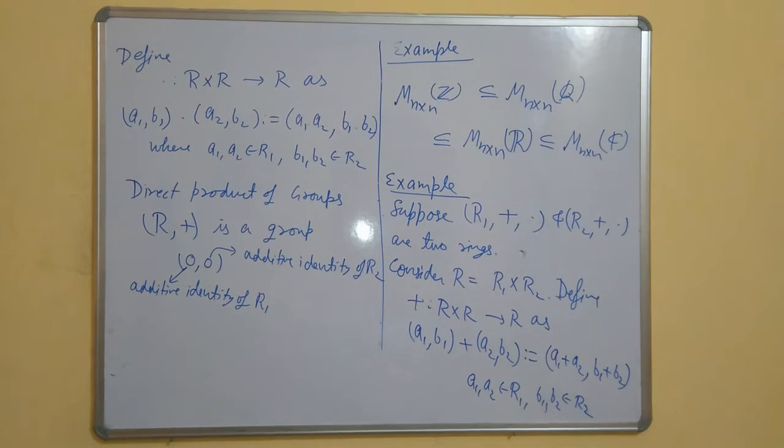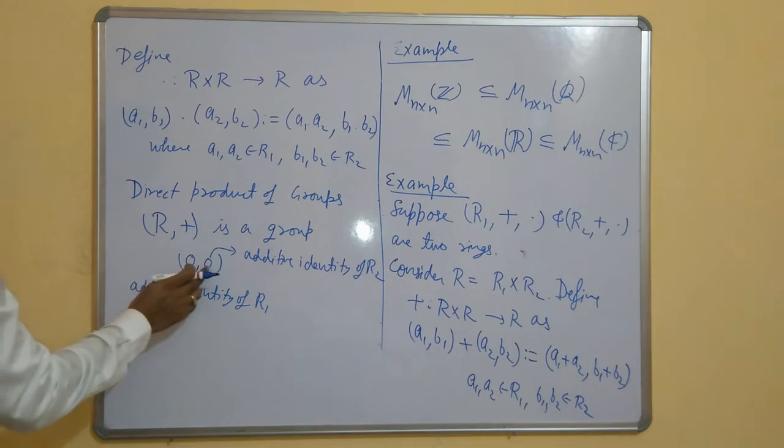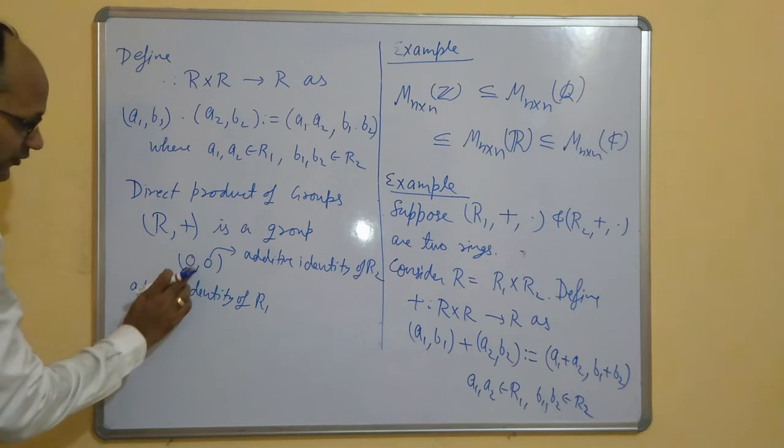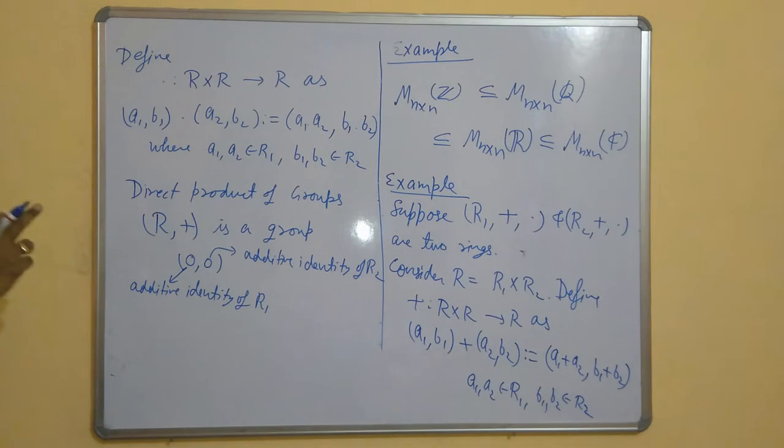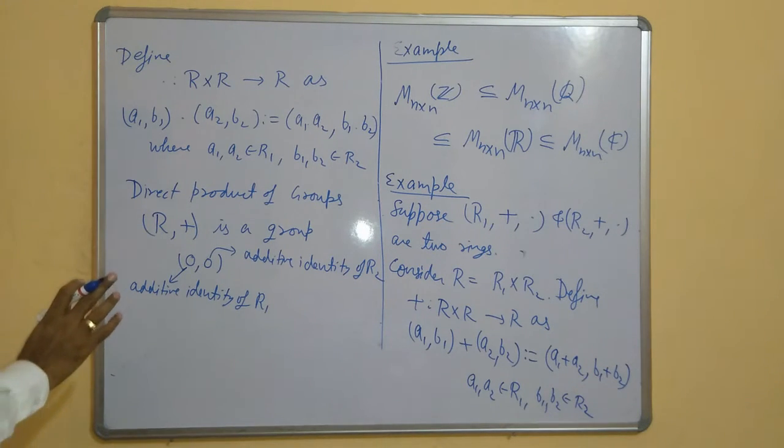So this is a group, and (0, 0) is the additive identity of this group. For our convenience, we are using both as 0. Otherwise, we can write 0_1, 0_2. There is no problem. So this is a group.